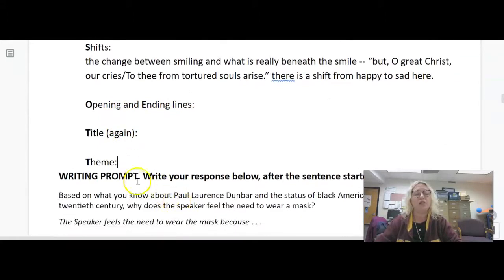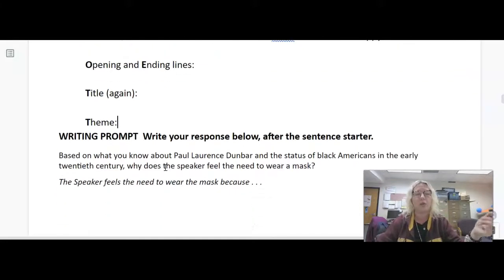The last thing to do is to talk about a theme. What is the theme? A theme is the larger idea, a larger point that the poem seems to be making. And I think in this poem, there's a theme about hiding your true self because it's too painful, or masking your sadness so that you can get by in the real world.